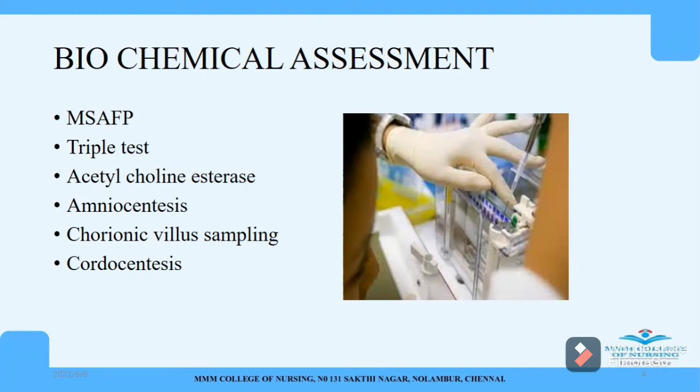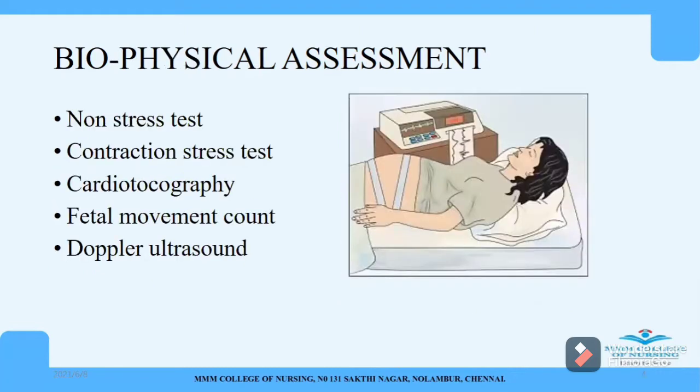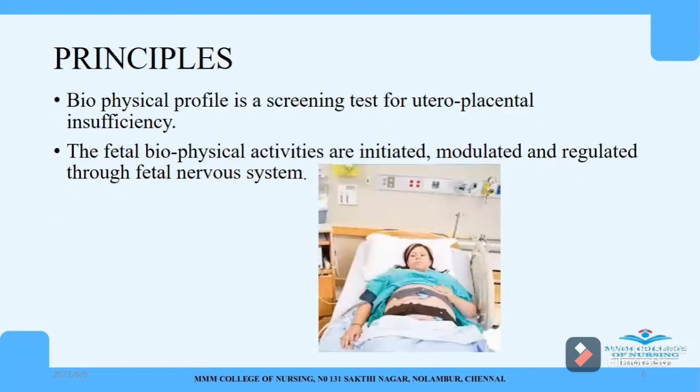Next is the biophysical assessment. So biophysical assessment consists of non-stress test, contraction stress test, cardiotocography, fetal movement count, Doppler ultrasound. So these are some of the biophysical assessments which are done to assess the fetal well-being. In that, now we are going to see non-stress test. So what do you mean by non-stress test?